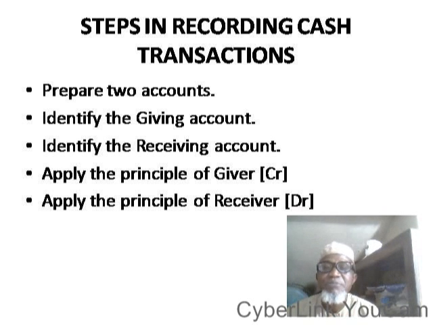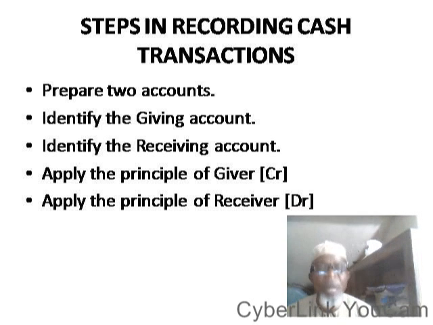The next procedure is the application of the principle of the giver, that is on your credit side. The last one is the application of the principle of the receiver, that is the debit side. So we have around 10 procedures here.